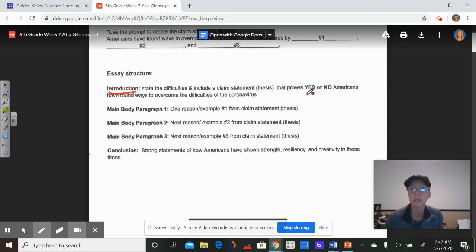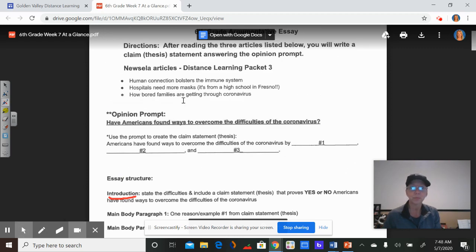That proves yes or no, Americans have found ways to overcome the difficulties of the coronavirus. That's what our whole entire essay is about. Americans, yes, have overcome the difficulties that come up with coronavirus, or no, they have not found any ways to deal with it. Let me scroll back up here.